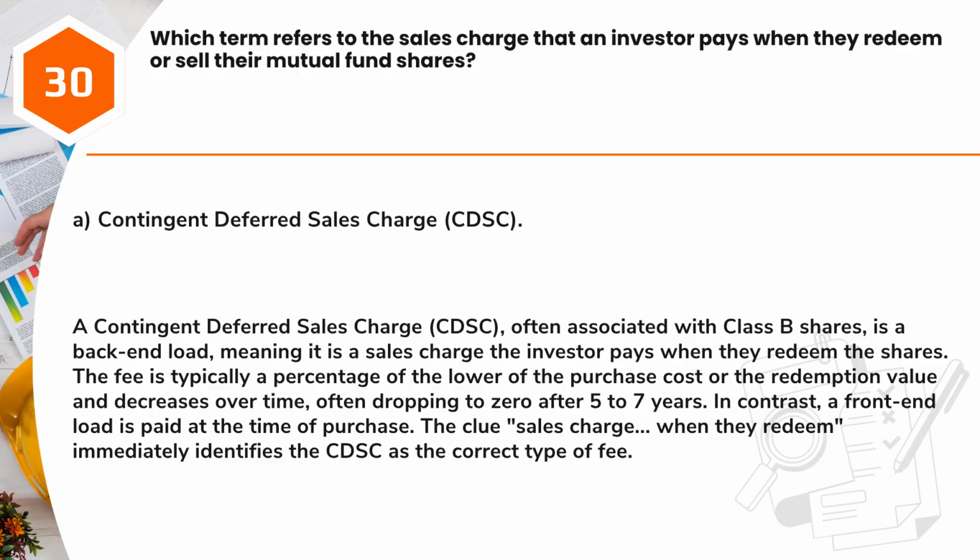A contingent deferred sales charge (CDSC), often associated with Class B shares, is a back-end load, meaning it is a sales charge the investor pays when they redeem the shares. The fee is typically a percentage of the lower of the purchase cost or the redemption value and decreases over time, often dropping to zero after 5 to 7 years. In contrast, a front-end load is paid at the time of purchase. The clue sales charge, when they redeem, immediately identifies the CDSC as the correct type of fee.